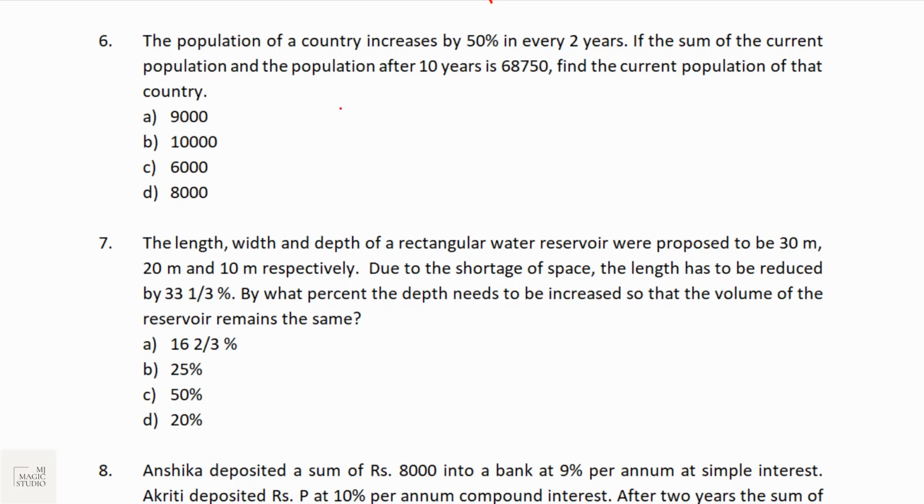The population of a country increases by 50% in every 2 years. Okay. So if it is 100, it will become 150 after 2 years. If the sum of the current population and the population after 10 years, since it is growing every 2 years, it means 5 time frames. After 5 time frames, the population would be P into 1 plus growth rate to the power 5. Growth rate is 50%, that is 0.5. So the population after 10 years would be P into 1.5 to the power 5.